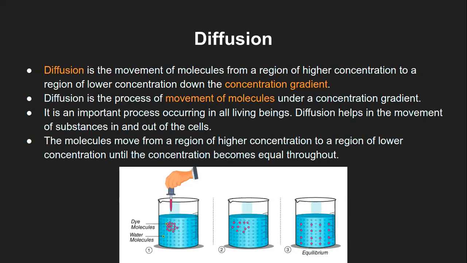Until this gradient reaches a stage of equilibrium, the glucose will be absorbed throughout. So that is how diffusion works in the case of animals, and the same is the case with plants also. Imagine a leaf is synthesizing glucose by the process of photosynthesis.